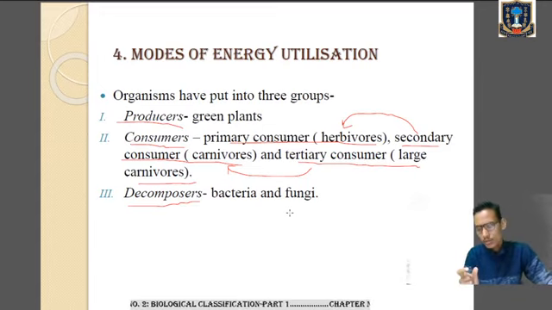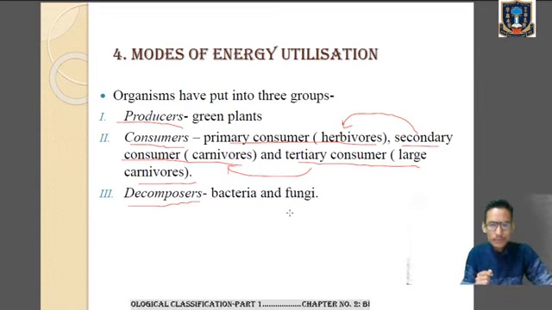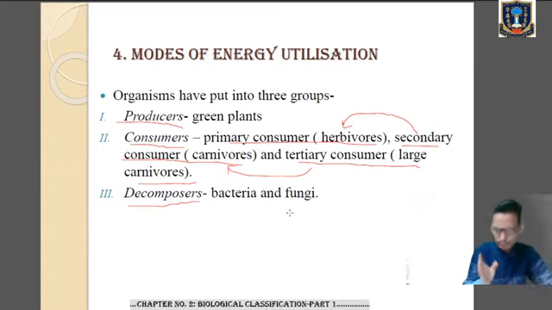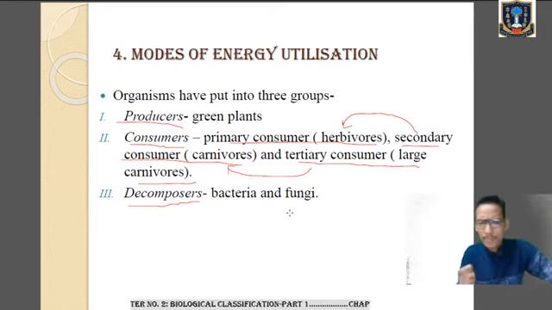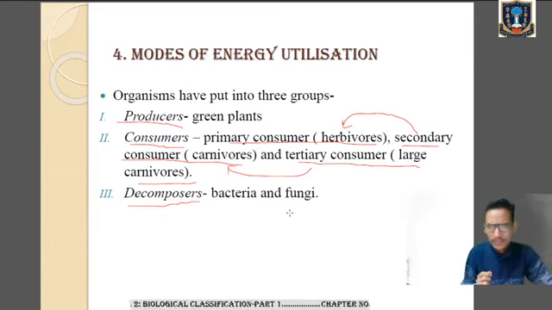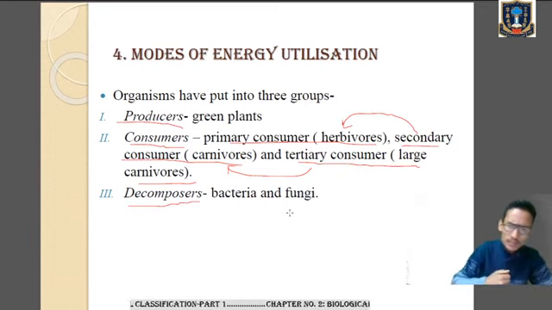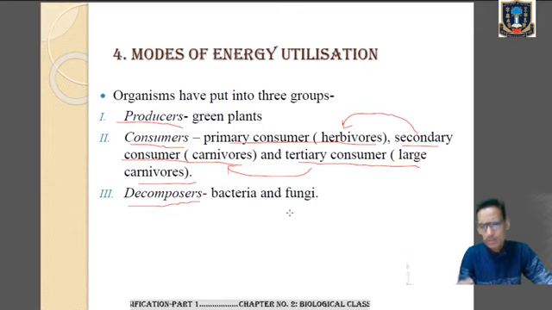Okay, goat is a herbivore which eats the plant. Now that goat is taken up by the secondary consumer. Clear? Another example of secondary consumer is, say, a tiger. Then larger carnivores mainly feed upon the secondary consumer also. So that is the tertiary consumer.